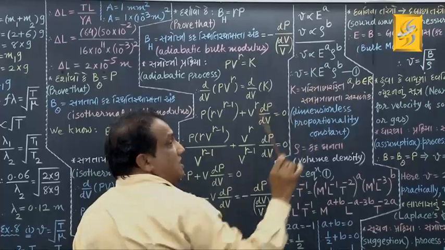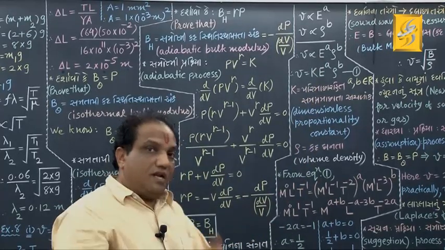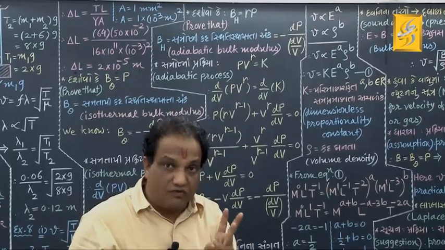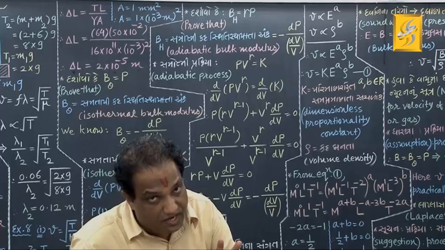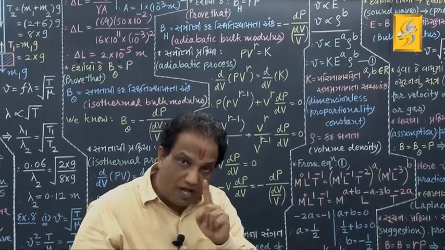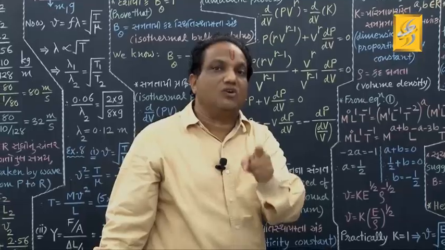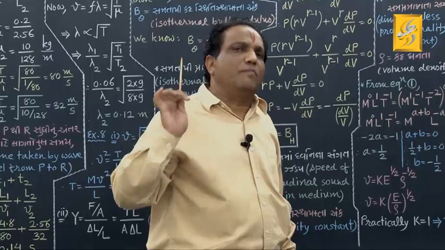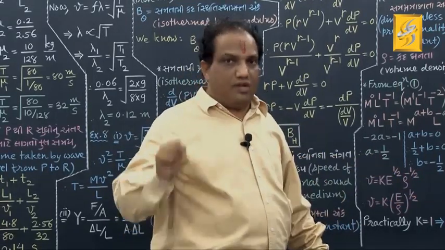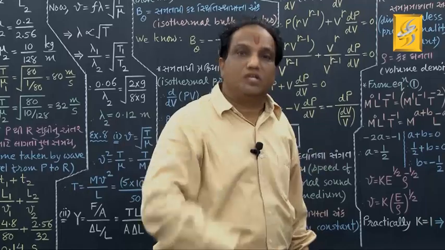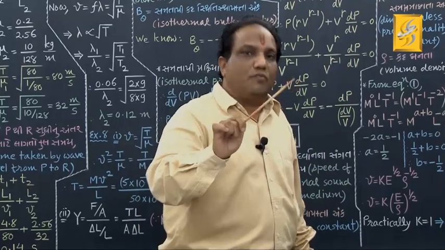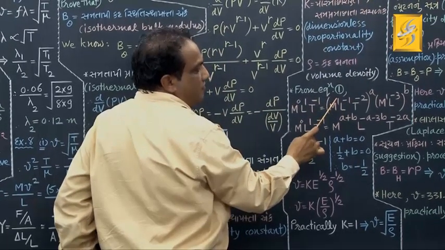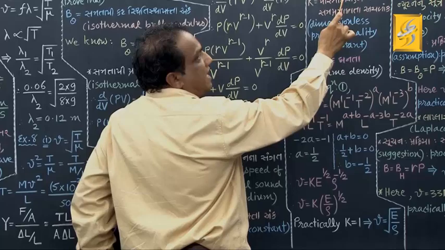Come on, E is the elasticity constant, and there are three types of elasticity constant. One is Young modulus, another is bulk modulus, and the third one is modulus of rigidity. All three have the same dimensional formula as that of pressure. What is the dimensional formula for this elasticity constant? That is for pressure, and for pressure, don't you know? M raised to 1, L raised to minus 1, T raised to minus 2. Here it is. For E I am writing M raised to 1, L raised to minus 1, T raised to minus 2, and whole raised to A.